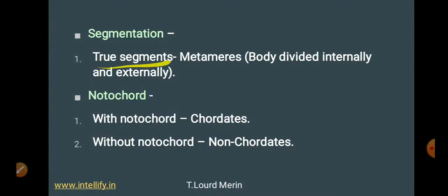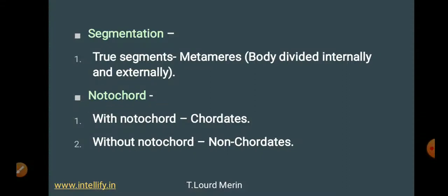So true segments are called as metameres. Okay, where body is divided internally and externally. So inside the body and outside the body it is divided perfectly. So such organisms are called as true segmented. They do have true segments which are called as metameres.